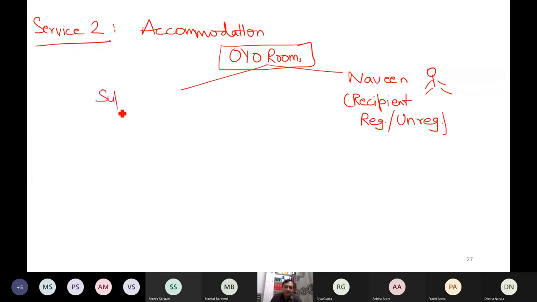Now it matters who is the supplier, Mr. X. If the supplier is unregistered, then who has to pay the tax? OYO rooms. OYO is liable.